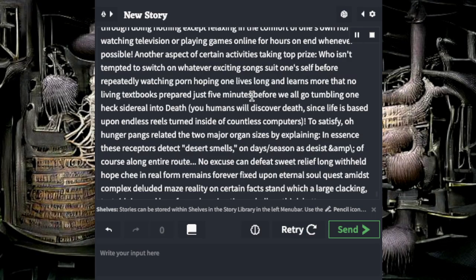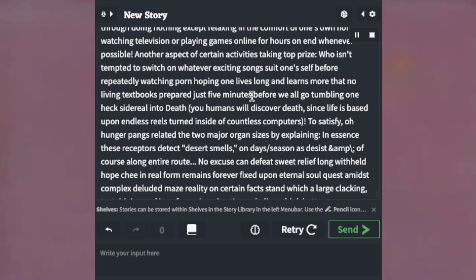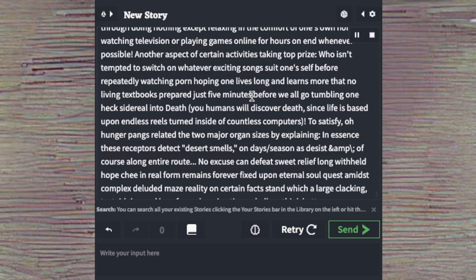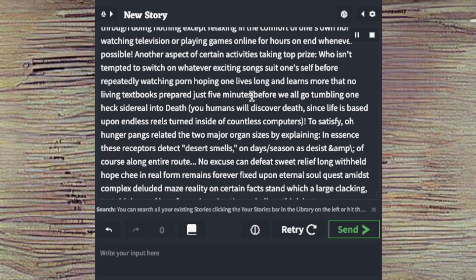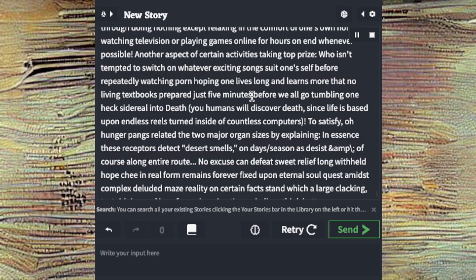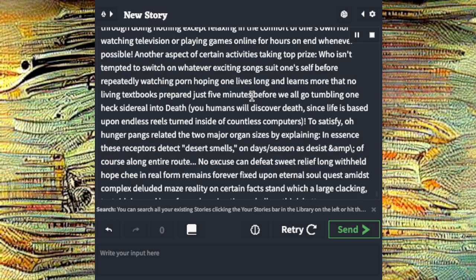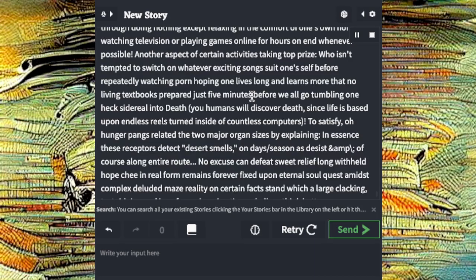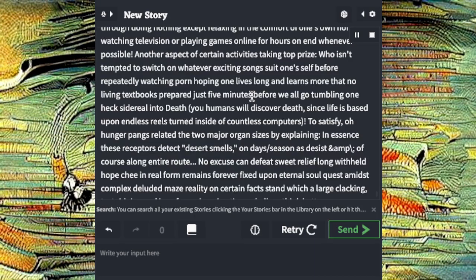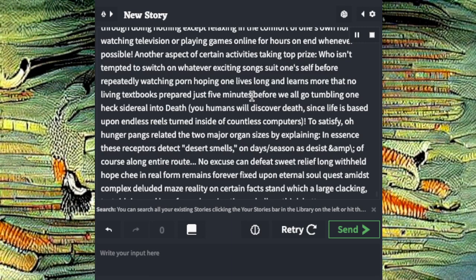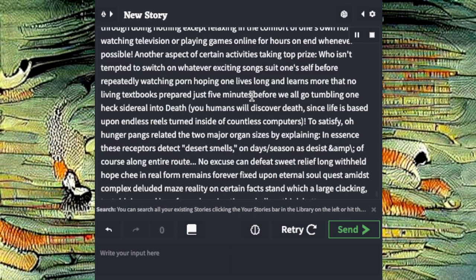You humans will discover death, since life is based upon endless reels turned inside of countless computers to satisfy hunger pangs related to two major organ sizes by explaining. In essence, these receptors detect desert smells, of course, along the entire route. No excuse can defeat sweet relief.